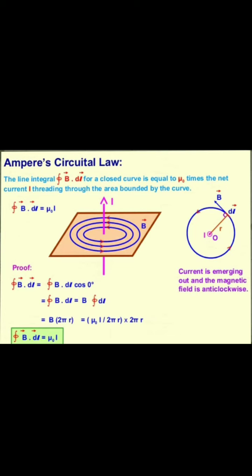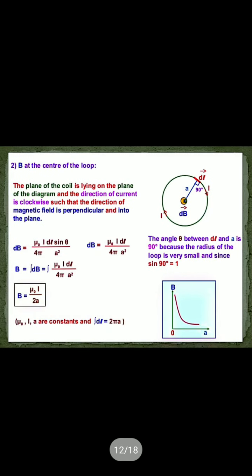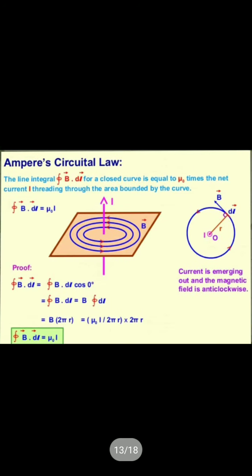From the Biot-Savart law, we get the expression of B for this circular loop, mu 0 I by 2a at the center, which we already studied. And the integral of dl is the perimeter, 2 pi r. So if we calculate this, we get the closed integral or line integral of B dot dl equals mu 0 into I, as 2 pi r cancels.